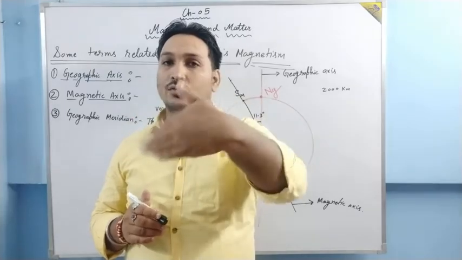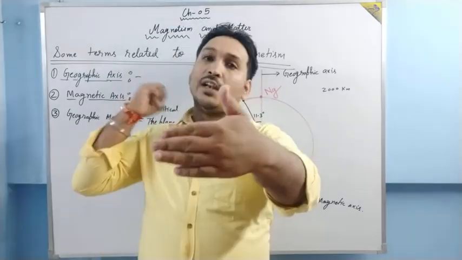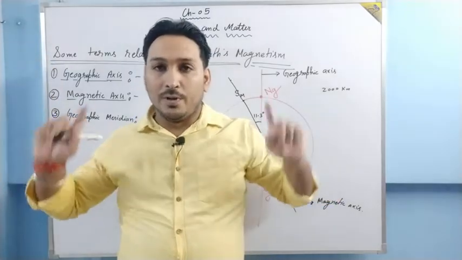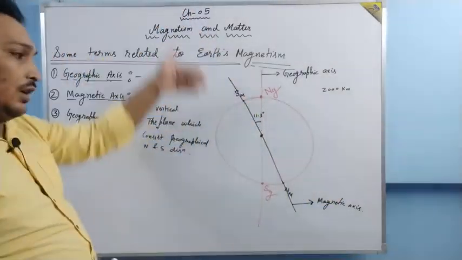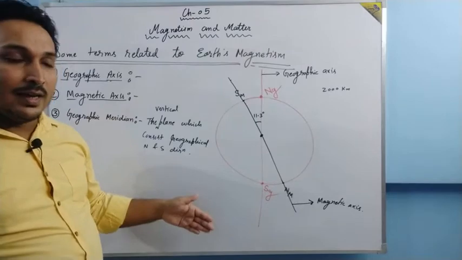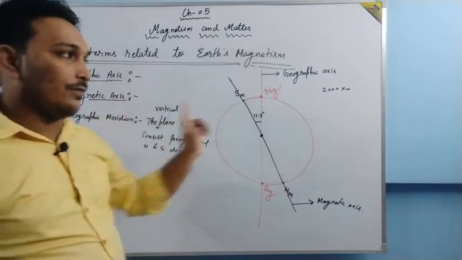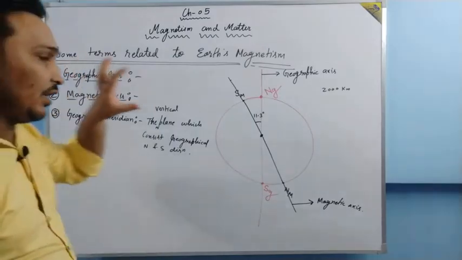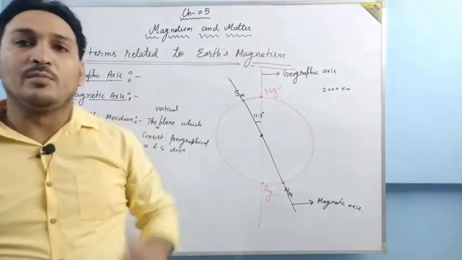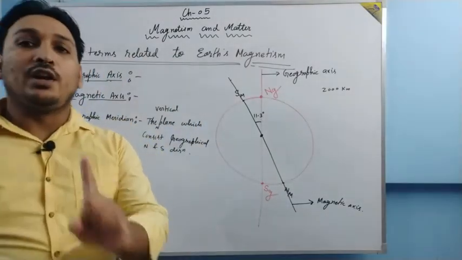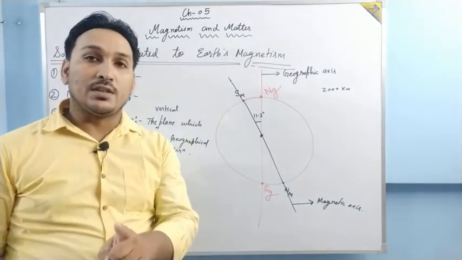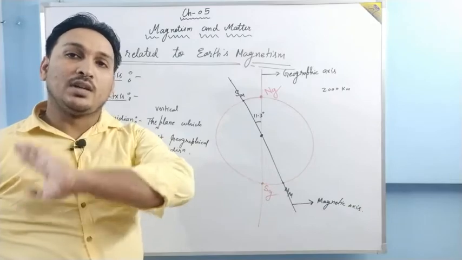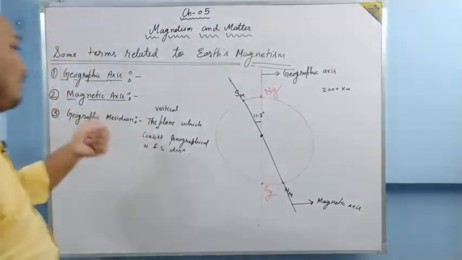towards yourself, towards the camera. In this direction it is west, let this be north, let this be south. Basically this board is vertical and it consists of the direction of north and the direction of south. Basically this board is your geographic meridian. A vertical plane which consists of the direction of north and south is called the geographic meridian.